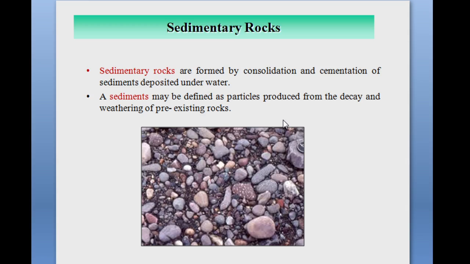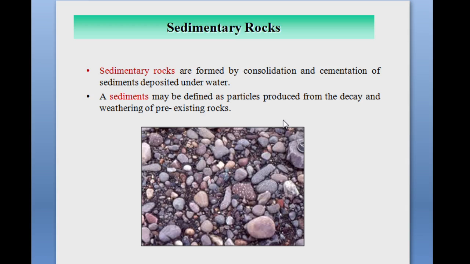These three agents are the major agents responsible for the transportation of the sediments. These sediments are deposited under the water, and then the rocks that are formed are called sedimentary rocks.